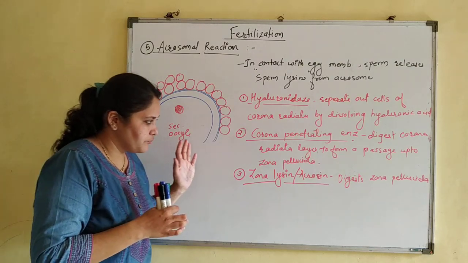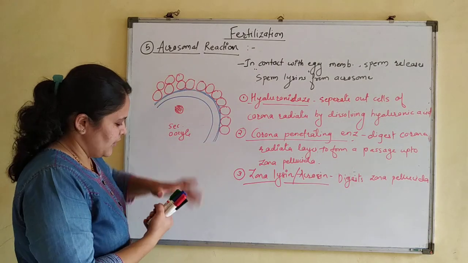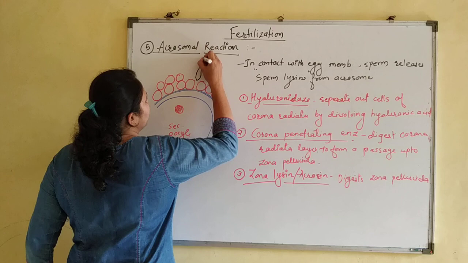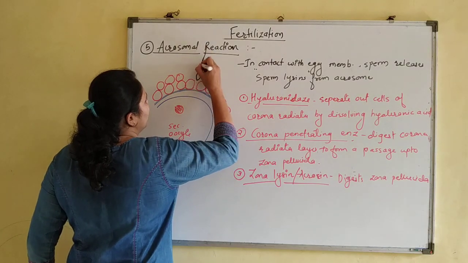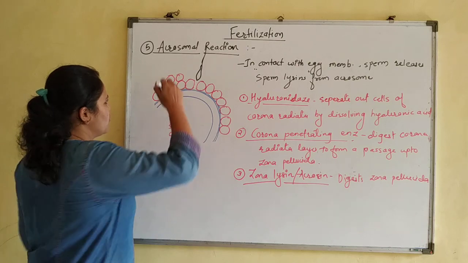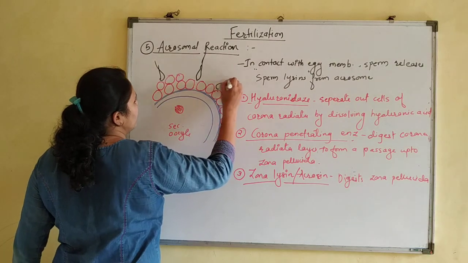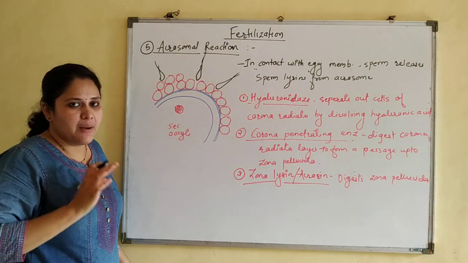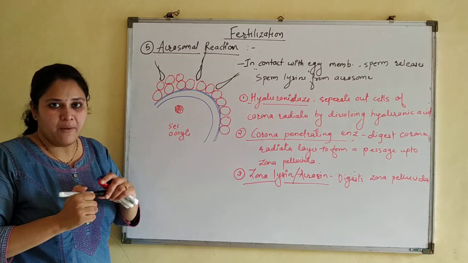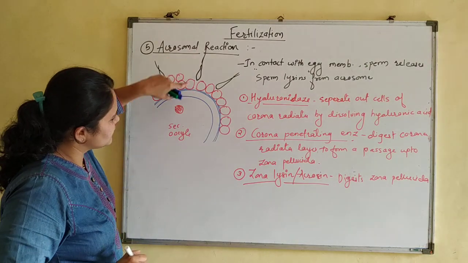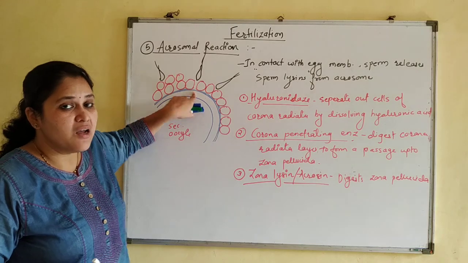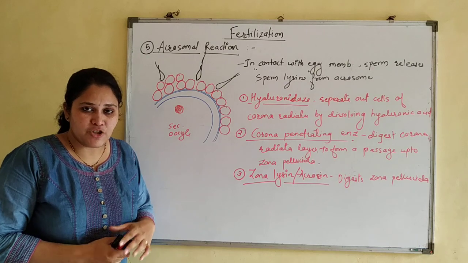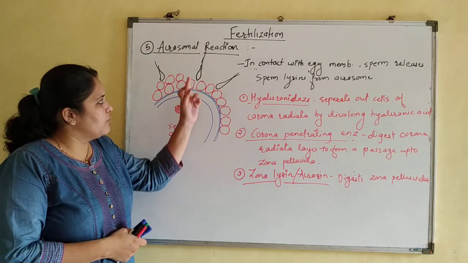See, here what is happening? Here is your sperm. Fine. This sperm is trying to reach up to the membrane. So many sperms are present. Now suppose this sperm is near to the egg membrane and it is about to reach the zona pellucida. So here what happened? Once the sperm reaches the zona pellucida, compatibility reaction takes place. Fine. This compatibility reaction decides whether to accept the foreign cells or not.